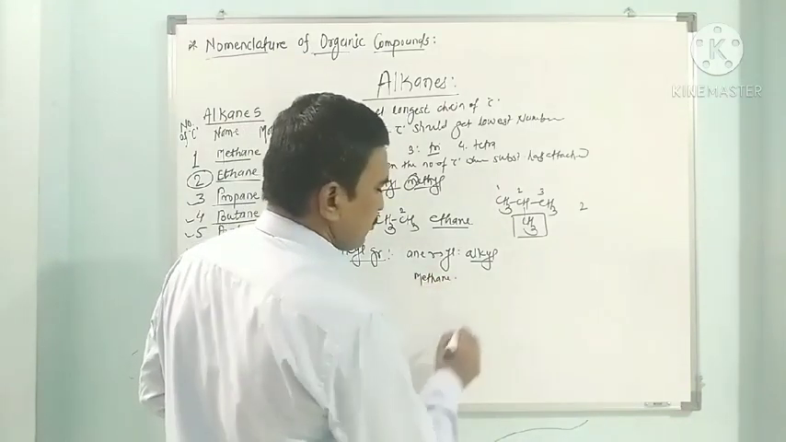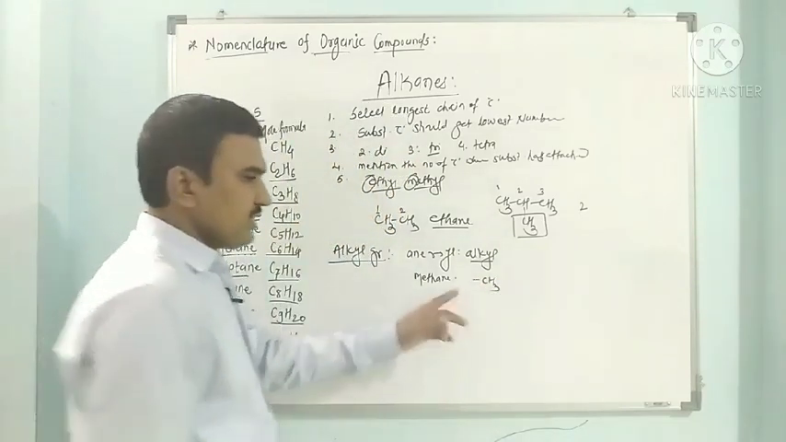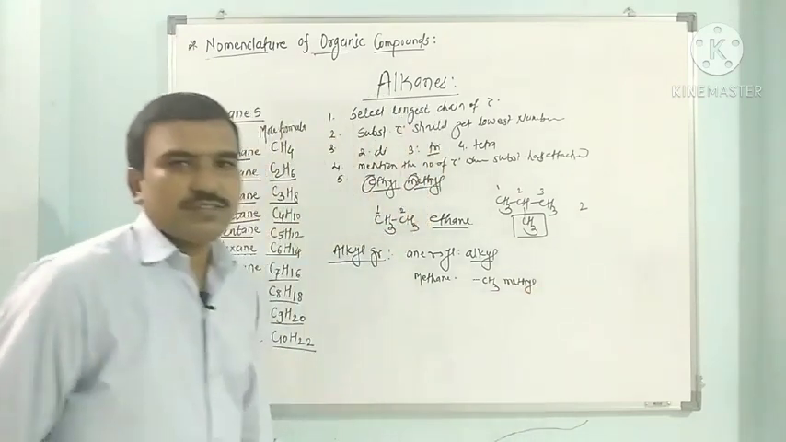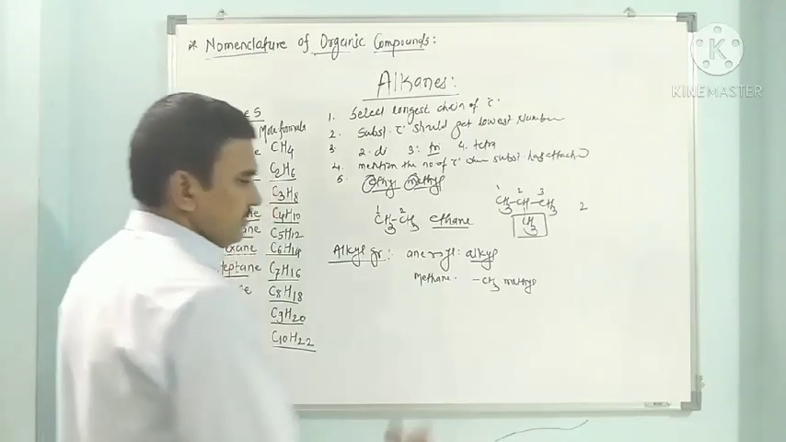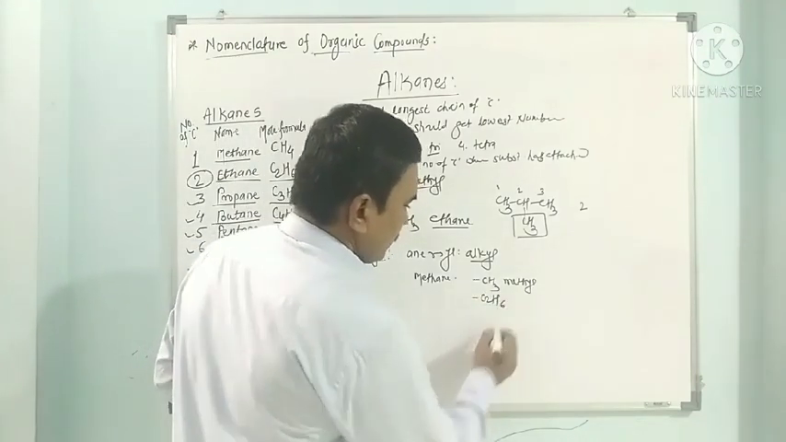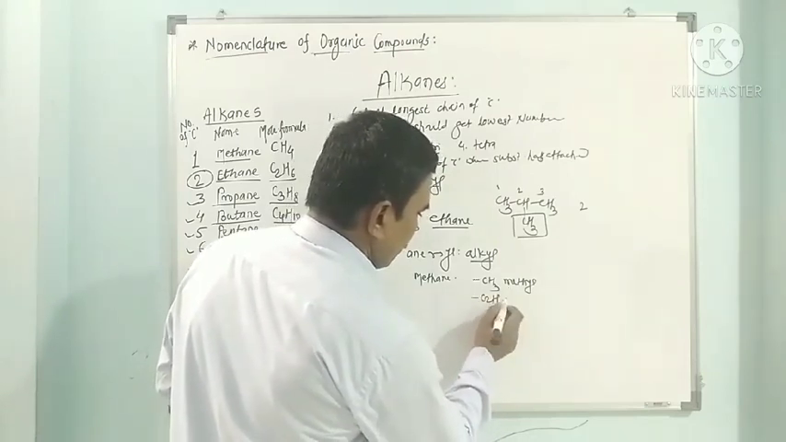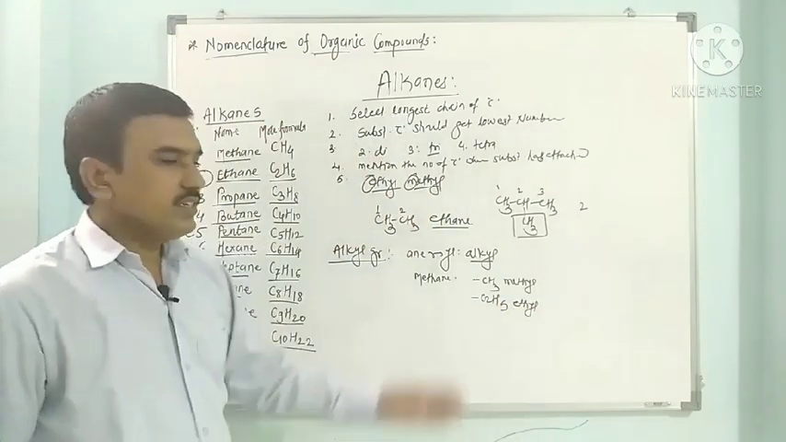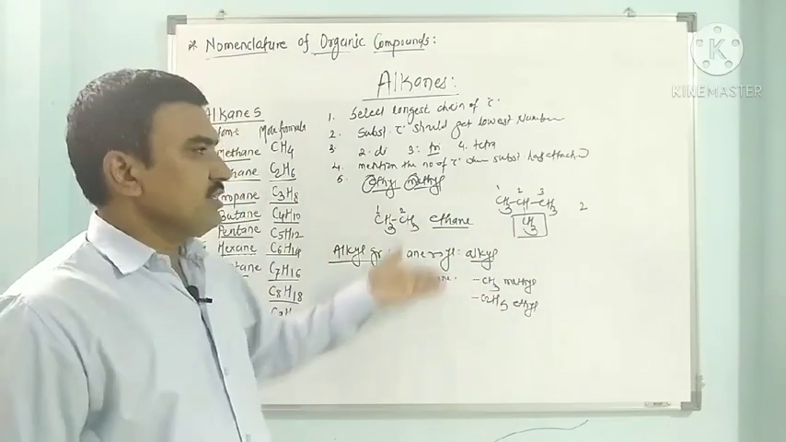Methane is CH4, and if one hydrogen is removed from methane, it becomes CH3, so this alkyl group is called methyl. If one hydrogen is removed from ethane, which is C2H6, it becomes C2H5, so this is called the ethyl group. These are called alkyl radicals, or alkyl groups.